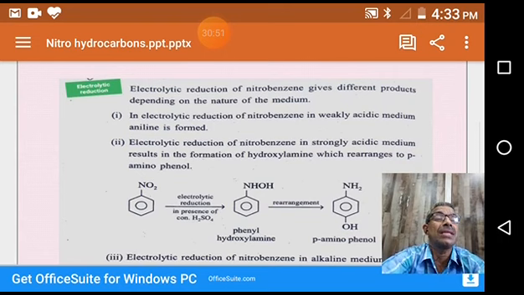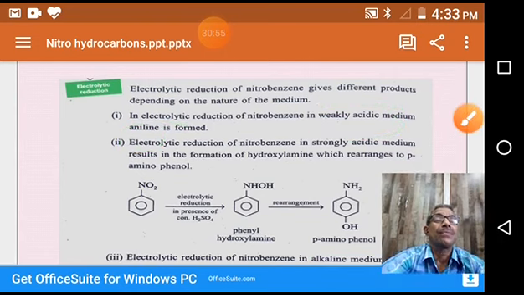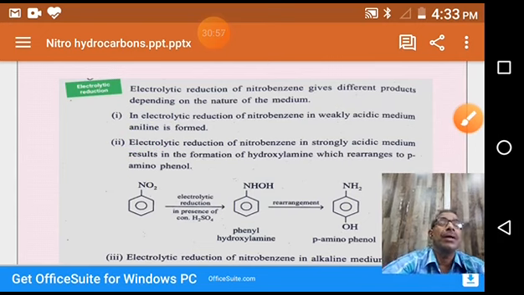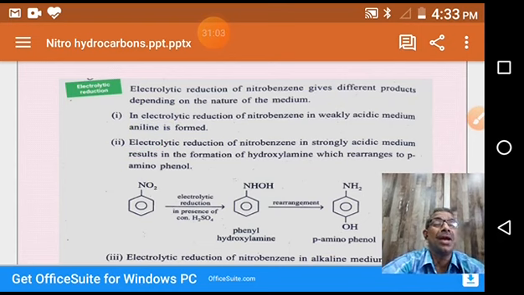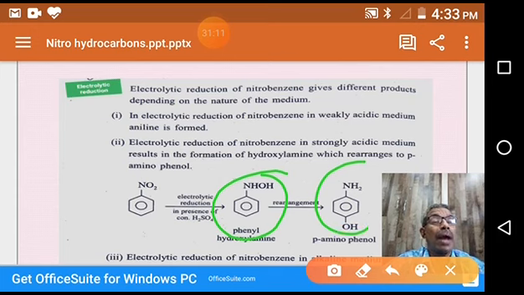In weakly acidic medium, it gives aniline. Whereas the same reaction in strongly acidic medium gives hydroxylamine. This is phenyl hydroxylamine. In strongly acidic conditions it gives hydroxylamine, which rearranges to para-aminophenol.